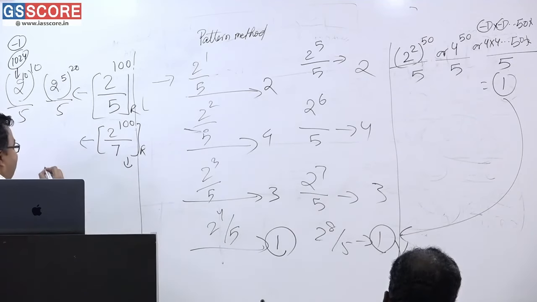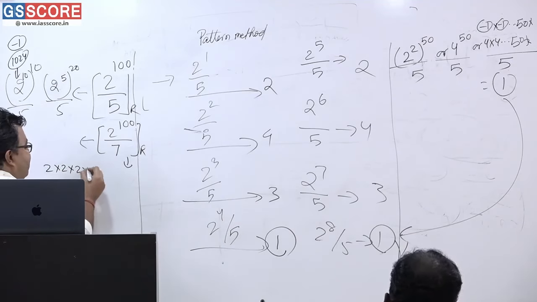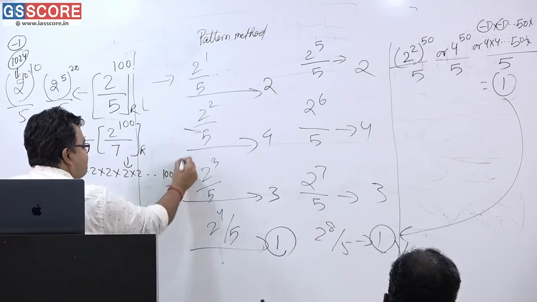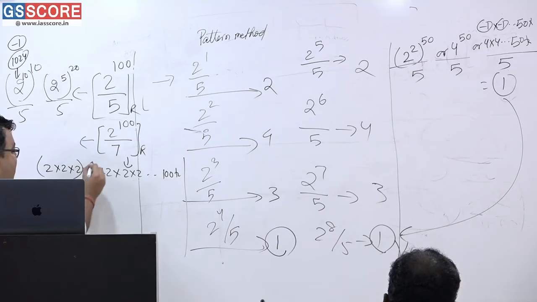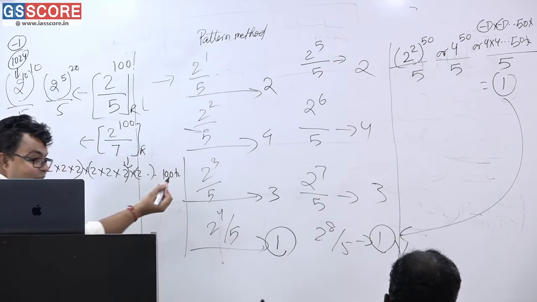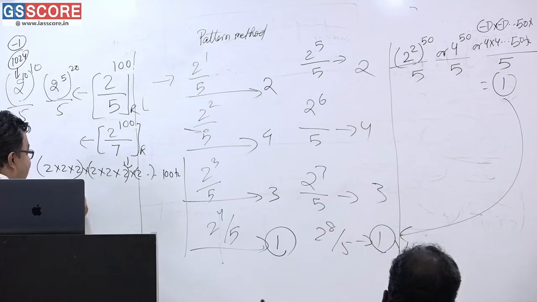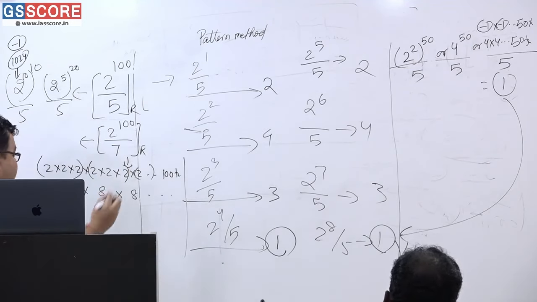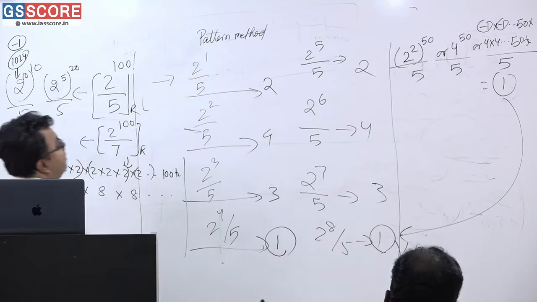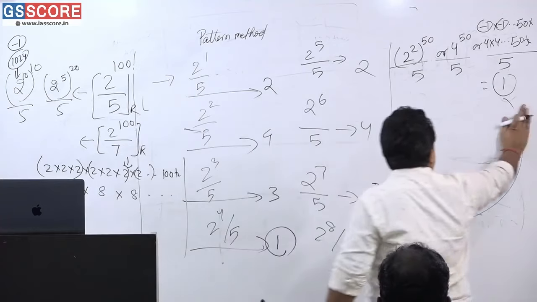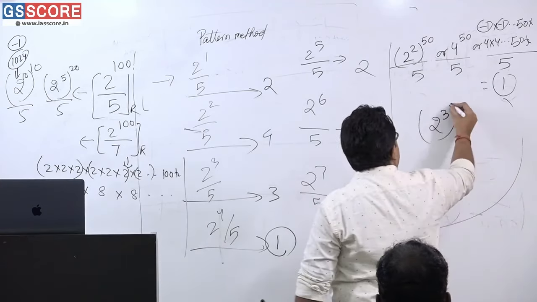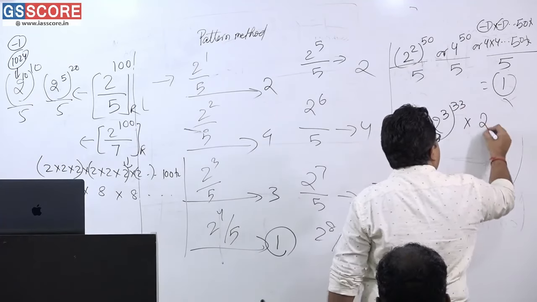So we can write it like 2 into 2 into 2, 100 times. So we can group it in 3, 3, 3 likewise. Getting or not getting? Or we can write it like 8 into 8 into 8. Am I correct? How many times? That we have to see. See here. We can write it like, are you all understanding? No. So I am just doing that very question here. 2 to the power 3 whole to the power 33 into 2 will be the result.